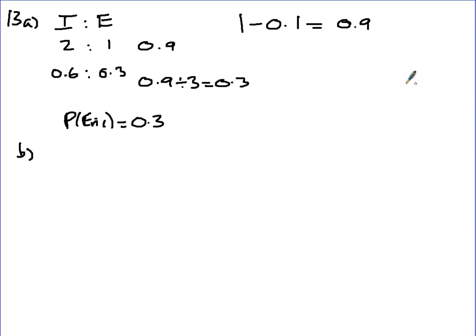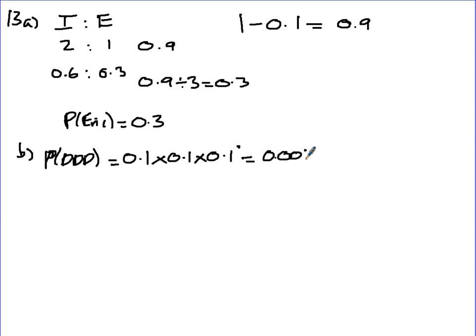B. Calculate the probability all 3 games drawn. So it's probability of D, D, and D. What's the probability of a drawn game? 0.1 times 0.1 times 0.1, because it's probability of drawn, and drawn, and drawn. Now, and is times. So then that gives you 0.001.